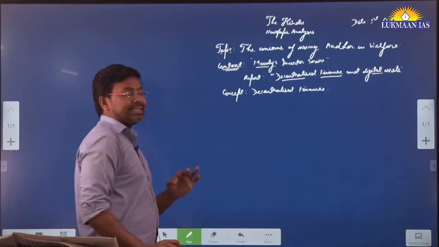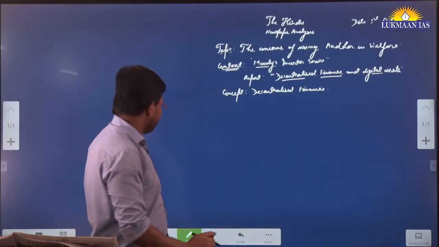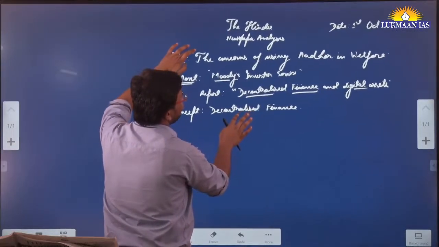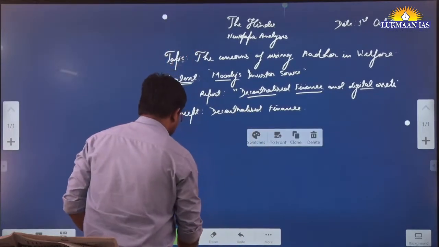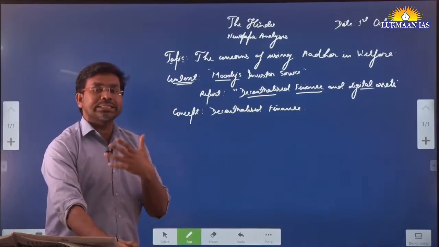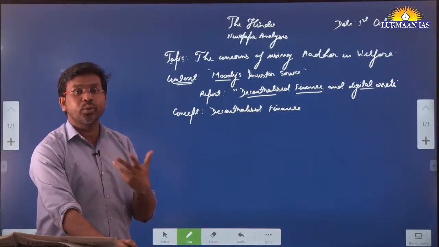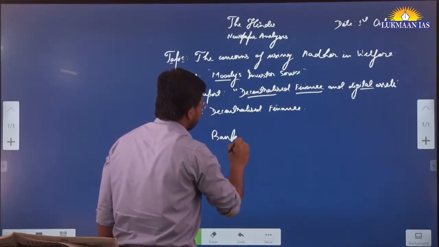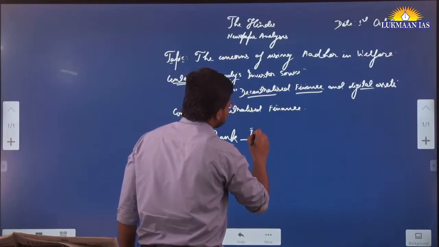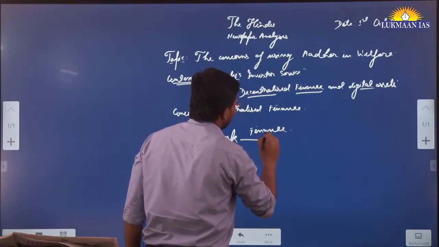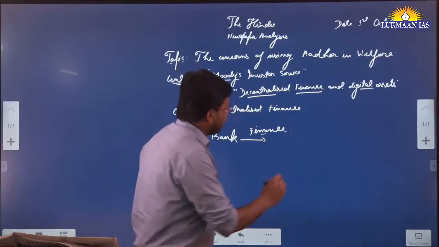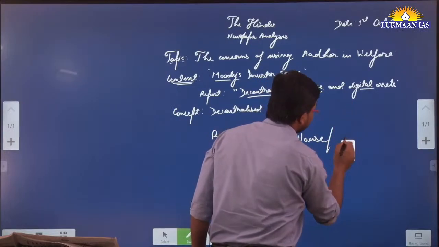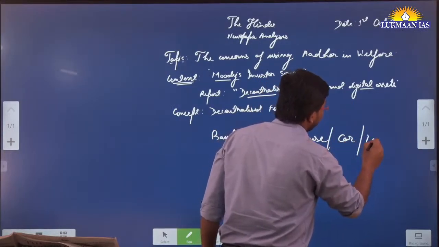So when we talk about decentralized finance, we mean that if a person wants to borrow some money, for example, you as a citizen of India want to borrow some money to purchase a house, where are you going to go? You are going to go to a bank. That bank will finance your house, or it may finance your car, anything, if you want to purchase a house, a car, or take a loan.